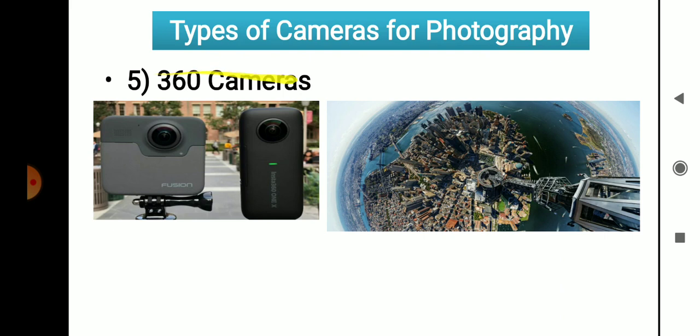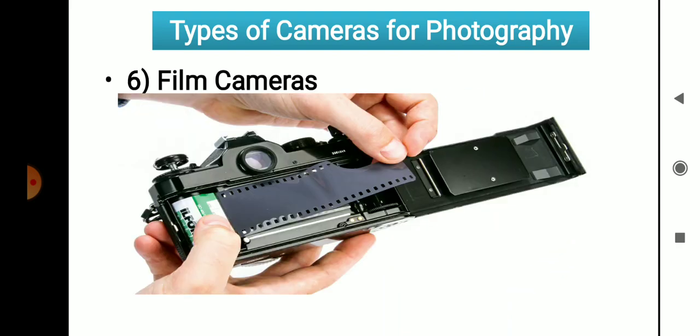Then 360 degree cameras. So these are the 360 degree cameras. With this we are able to take 360 degree angle photographs. This kind of photograph, 360 degrees, means circular photographs we are able to take with the help of this 360 camera. Then the film camera. Before digital cameras, this kind of camera was used, film cameras.